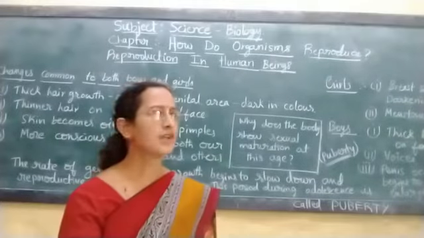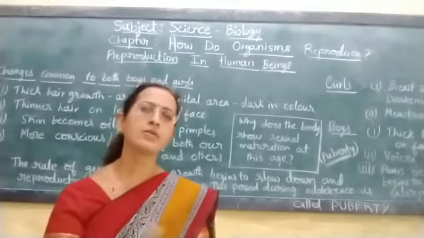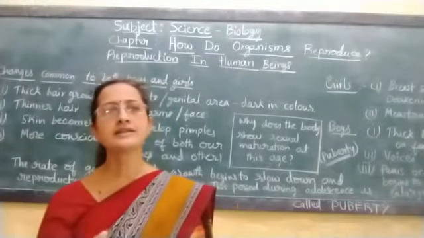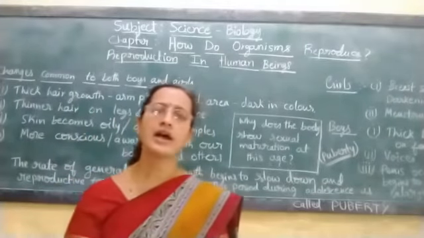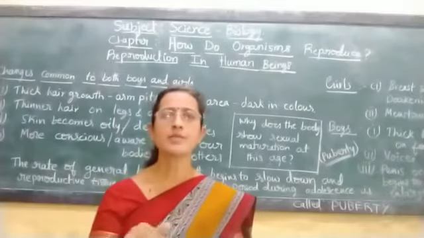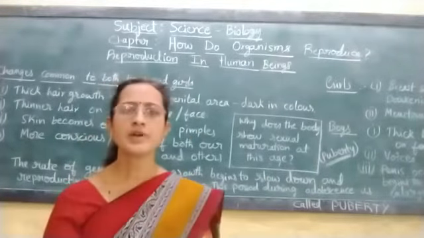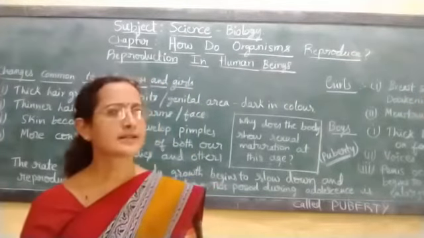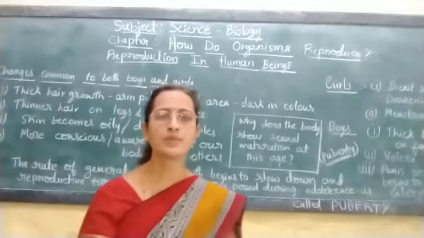You will be very happy to see that you have been attaining a good height. When you are small, your height will be very short, and as you become older, you attain a very good height, and along with that you will be noticing some other changes. These changes may be the appearance of breasts in girls and the appearance of hair on the face of boys. They begin to develop a mustache and beard.